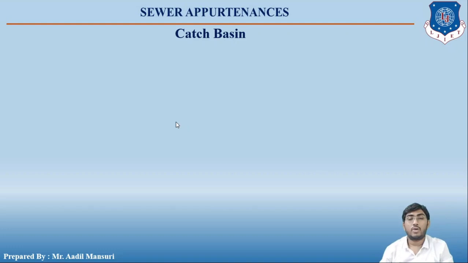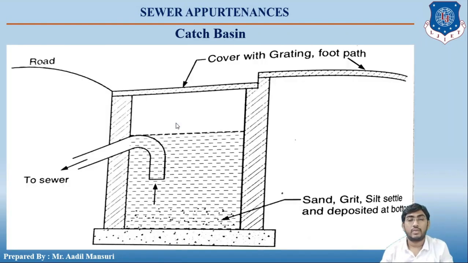Let us now talk about the catch basin. These are a special type of inlet. Here the size of the pit is larger and sufficient volume is kept for grit and sand particles to settle at the bottom. Whereas in the previous case, what was the issue?